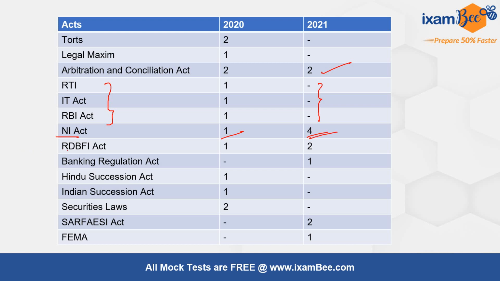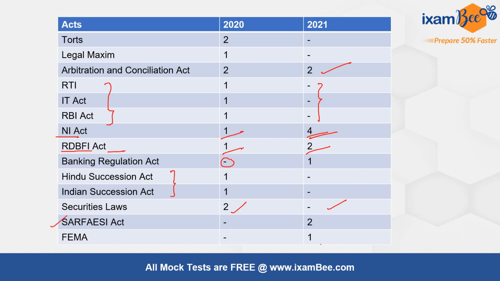From Recovery of Debt due to Bank and Financial Institution Act there was 1 in 2020 and 2 in 2021. From Banking Regulation Act there was no question in 2020 and 1 question in 2021. From Hindu Laws, Hindu Succession Act, Indian Succession Act, there was 1 question each in 2020 but no question in 2021. From Securities Law, that is SEBI and SCRA, there was 1 question each in 2020 but no question in 2021.